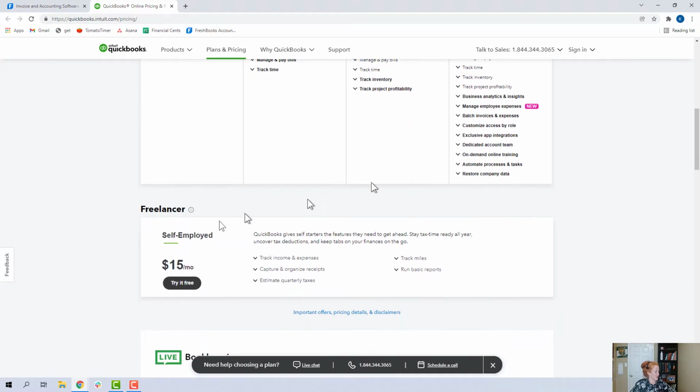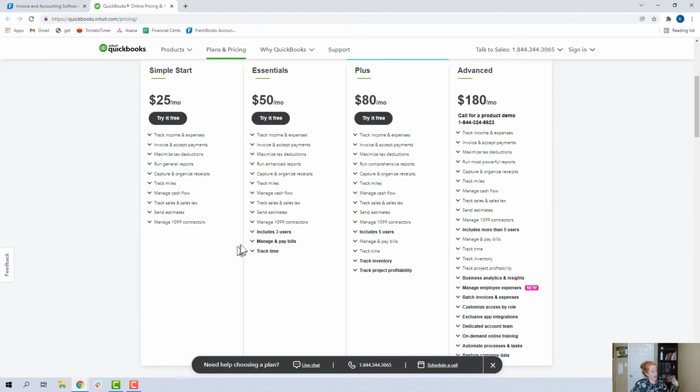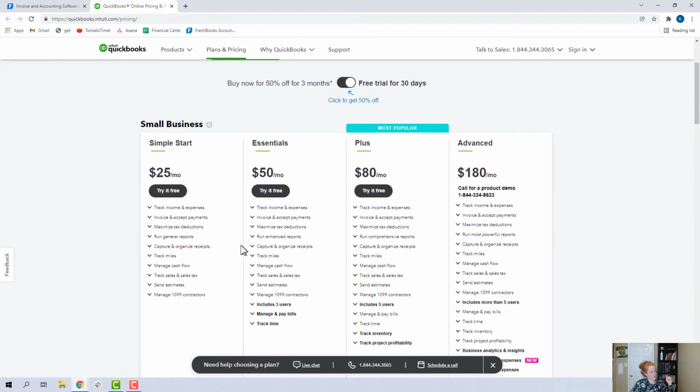I'm going to scroll down here. This is the QuickBooks Self-Employed that I said to never use. Don't do it. It is not QuickBooks Online. It is a separate product, and it cannot be upgraded to these products right here. If you're tempted to use Self-Employed instead, the better plan is to get one business bank account and debit card, and do all your business on that. Download a CSV file at the end of the quarter or at the end of the year and do your business bookkeeping based on those transactions in the CSV file. It will be a better option for you, I promise.